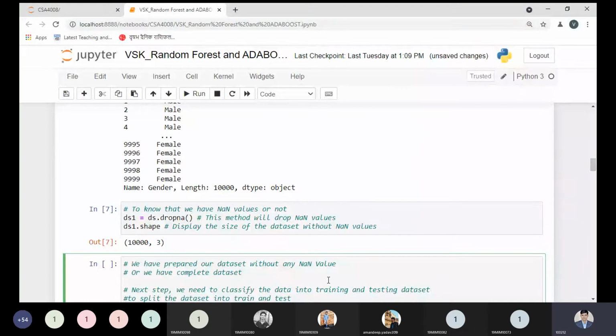Now this point is clear to all people. Right now, tell me this point is clear. Yes, sir, clear. At this point, do you have any doubts? Please, you can ask me right now. Do you have any problem? No, sir.